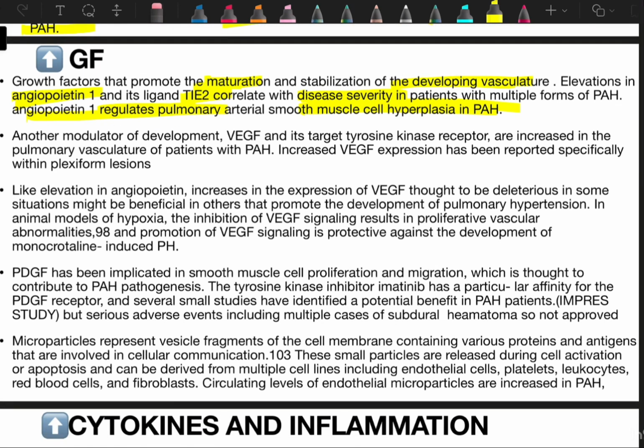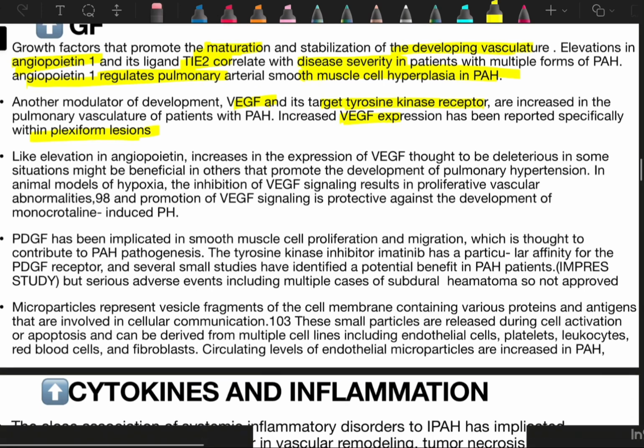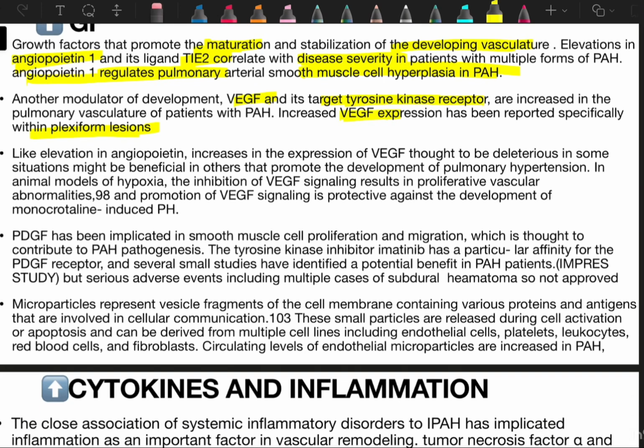Another modulator of development is VEGF, and its target tyrosine kinase receptor are increased in pulmonary vasculature of patient of PH. Increased VEGF expression has been reportedly specifically within the plexiform region. A lot of VEGF are there in plexiform regions. Then comes the elevation in angiopoietin increases the expression of VEGF. So they increase expression of each other.